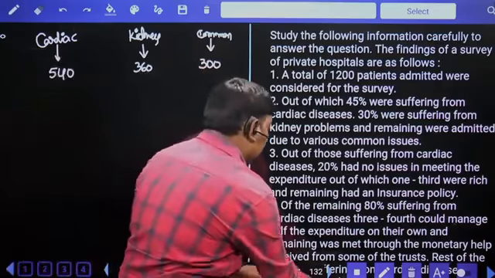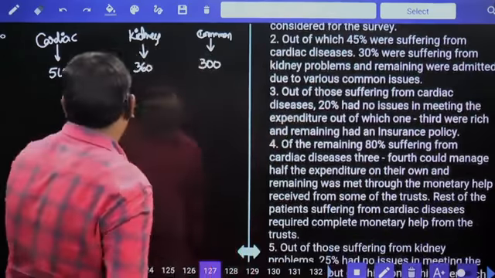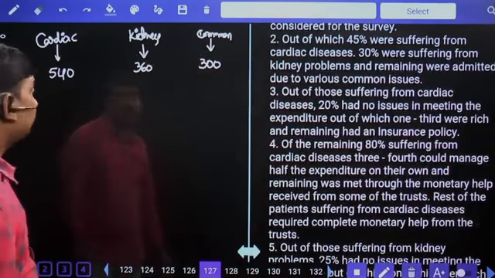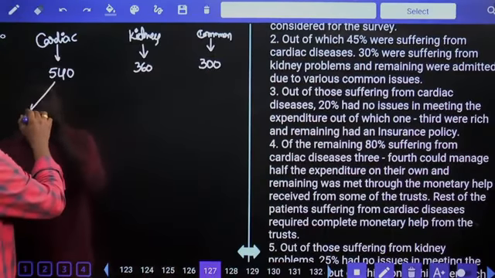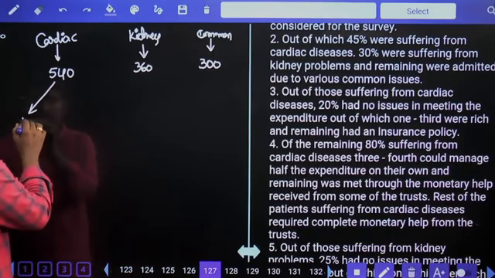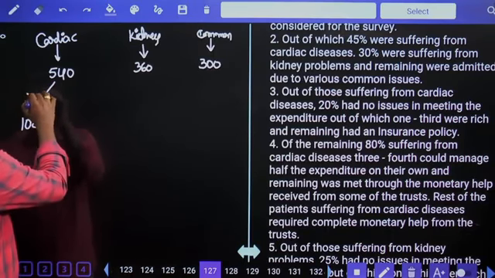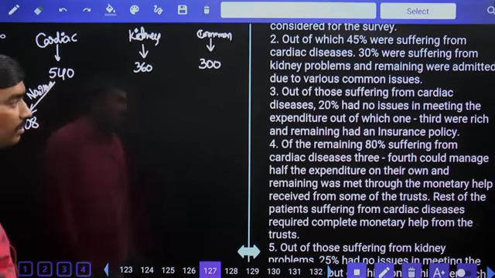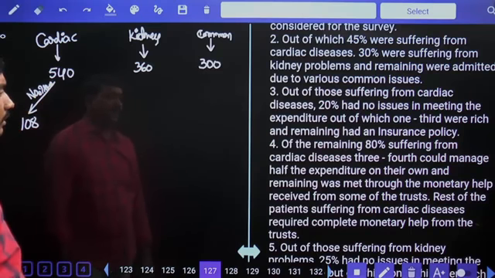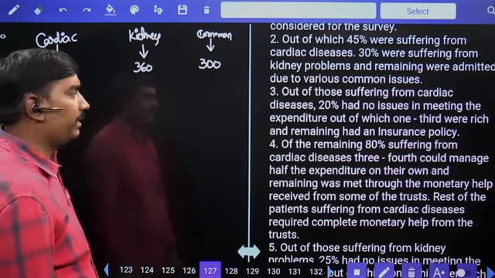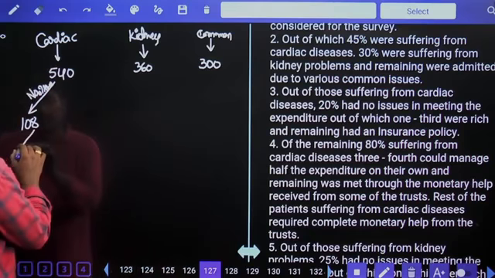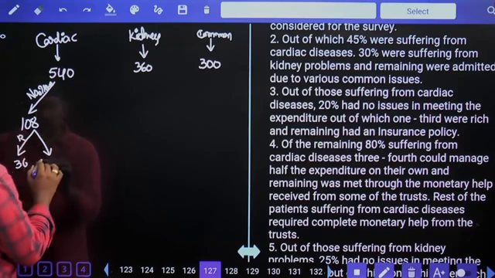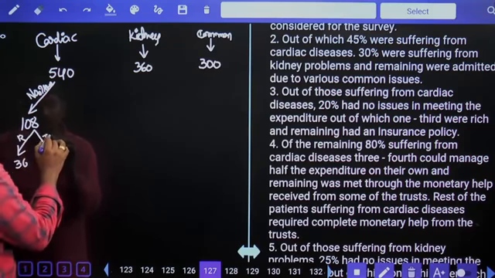Next. Out of those suffering from cardiac diseases, out of 540, 20% had no issues in meeting the expenditure. 20% means 108 had no issue in meeting the expenditure. Out of which one third were rich and had an insurance policy, and the remaining had an insurance policy. Out of this 108, one third means 36 were rich, and the remaining 72 members have an insurance policy.